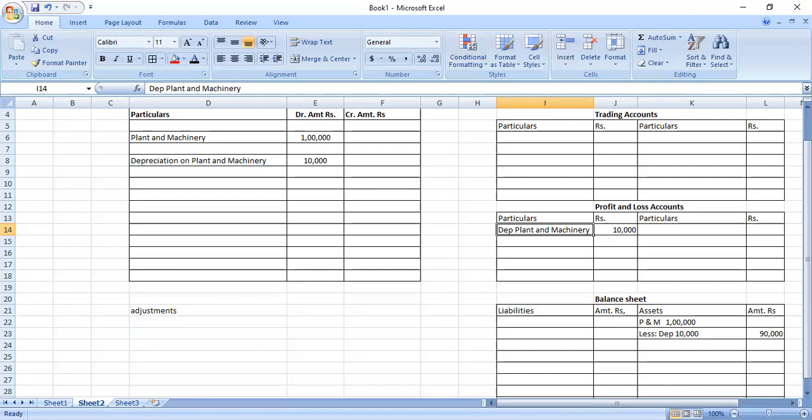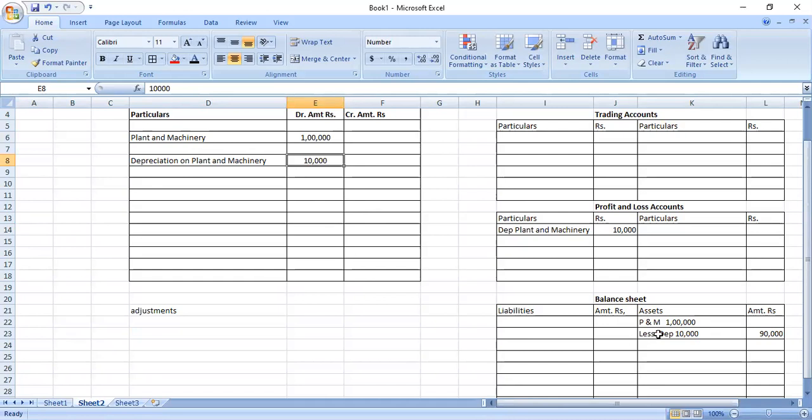My dear student, I will tell you what mistake you made now. Plant and machinery, the recorded value is 1 lakh rupees and that value has come after depreciation. That amount of 1 lakh rupees has come after deducting depreciation of 10,000.